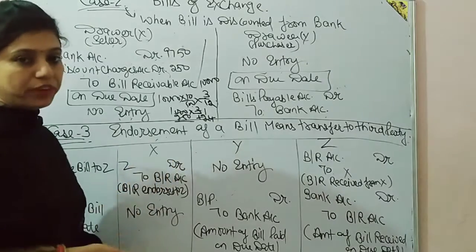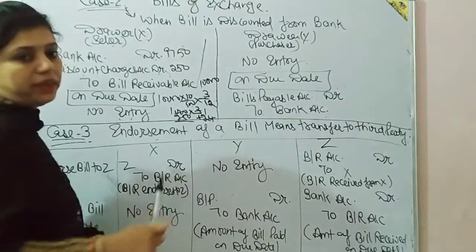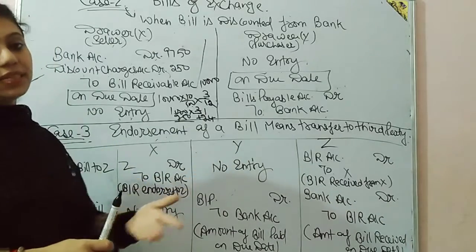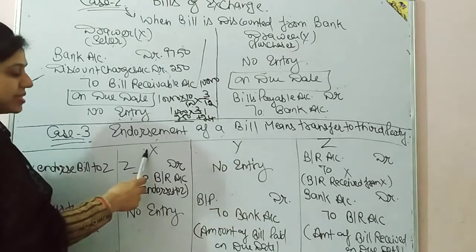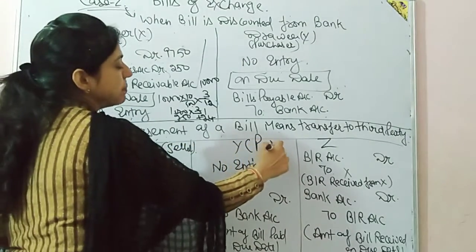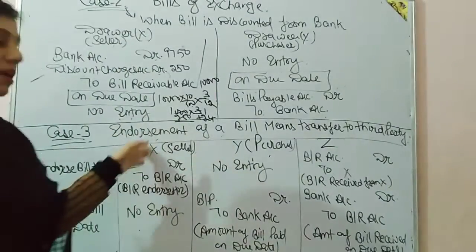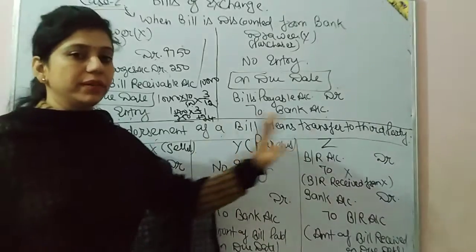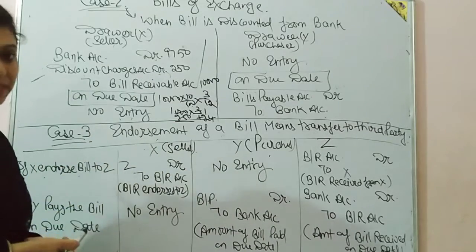Next we have case number 3, endorsement. What is the meaning of endorsement? Endorsement means transfer of a bill to a third party. For example, there are 3 persons. X is the seller who sold the goods to Y, so Y is the purchaser, and Z is the endorsee. X endorsed the bill in favor of Z because X has to give the payment to Z. So if X endorsed the bill to Z, what will be the journal entry?